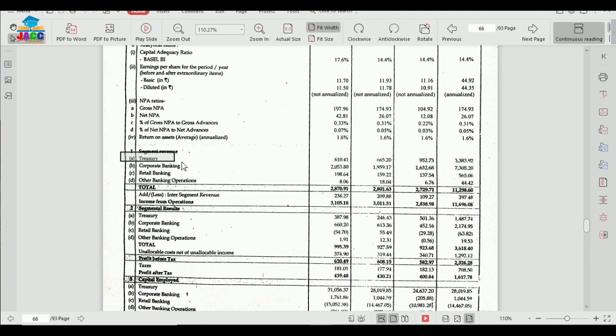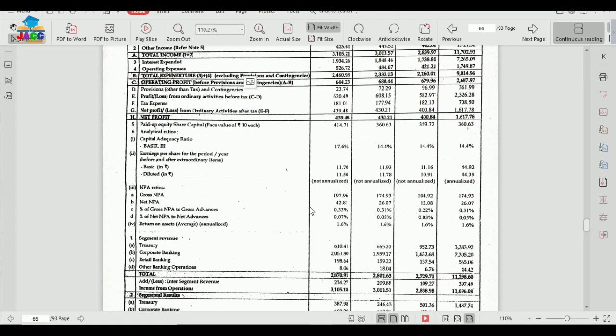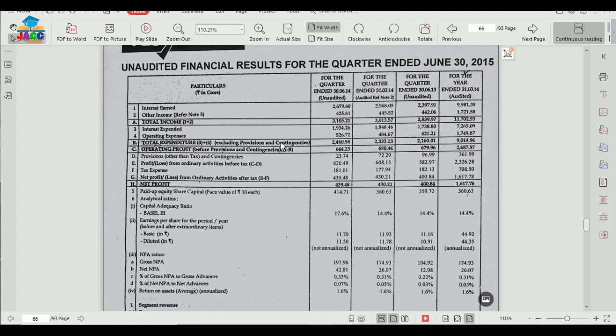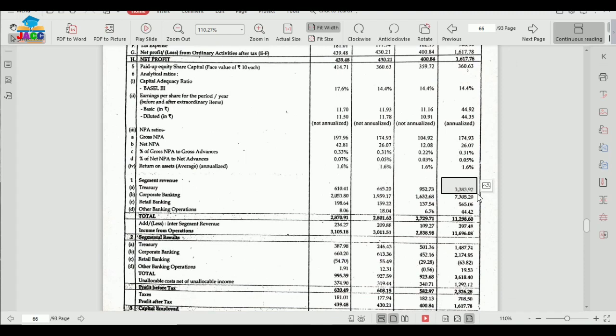So treasury, for example, treasury's segment revenue was 3383.92, and mind this is in crores. Here it is mentioned all figures are in crores. So crores is the common factor, so we will keep it as a common only, and treasury is having a revenue of 3383.92 crore rupees. Then the next segment, which is corporate banking, is having 7305.20 as segment revenue, and so on. These are segment revenues for all four segments, and this is a total of the segment revenue.